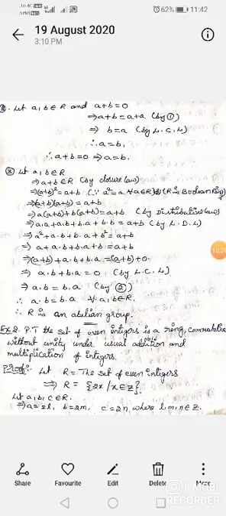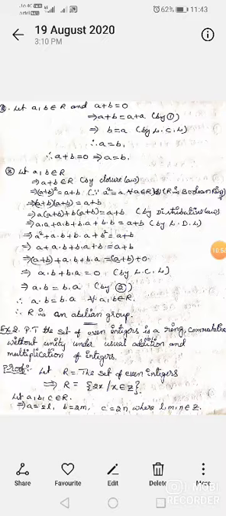Since R is a Boolean ring, we get that a square is equal to a, and b square is equal to b. So a plus a dot b plus b dot a plus b is equal to a plus b. That implies, bringing the terms together on one side, a plus b plus a dot b plus b dot a is equal to a plus b plus 0.